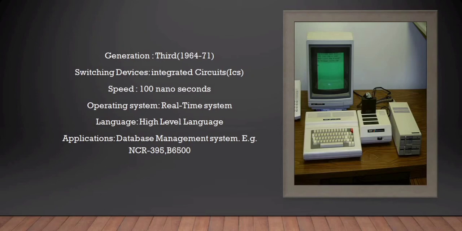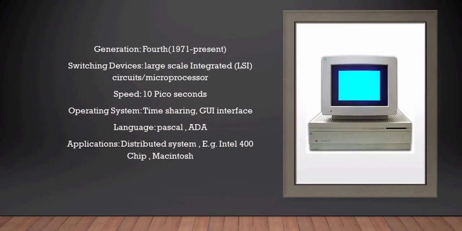The fourth generation computer visible on the screen was invented in the 1970s using large-scale integration circuits or microprocessors. The speed of this computer is 10 picoseconds. The operating system used is time-sharing and GUI interface. The languages accepted by this computer are Pascal and ADA. The applications of this computer are in distributed systems. Examples: Intel 400 chip, Macintosh.